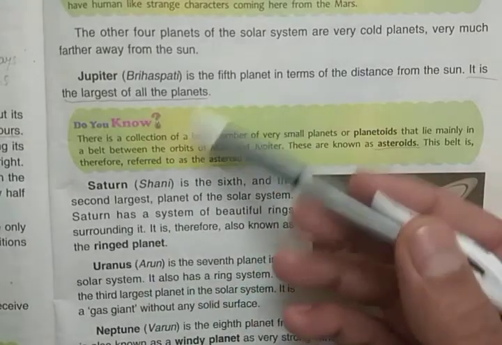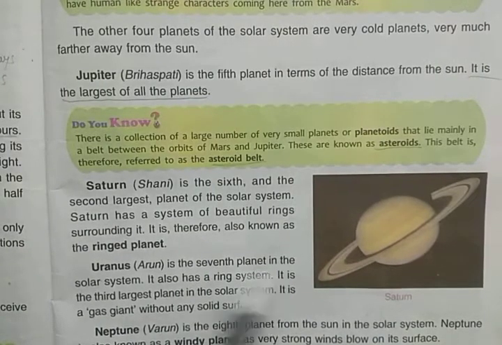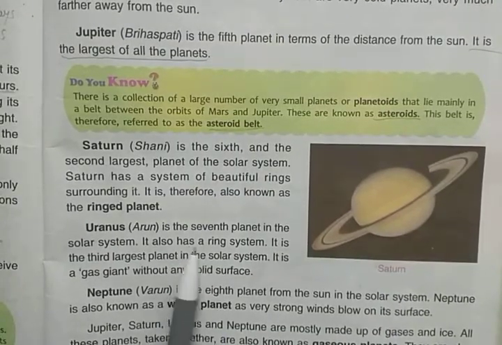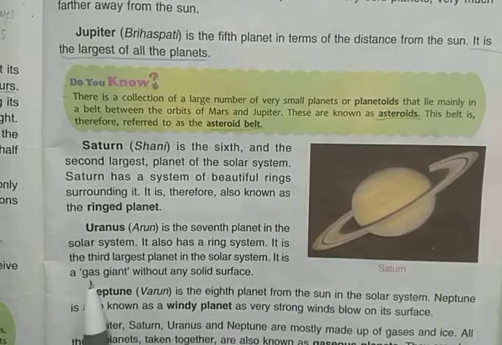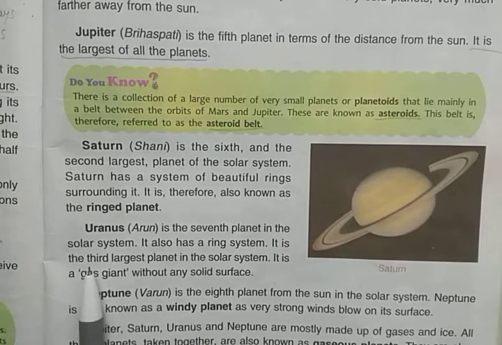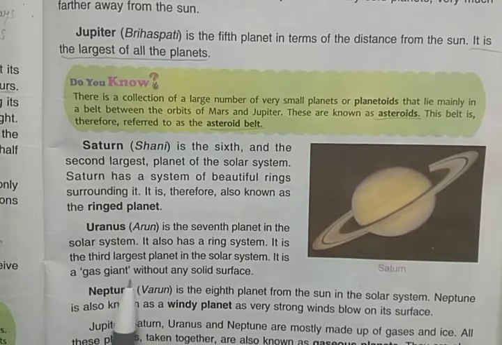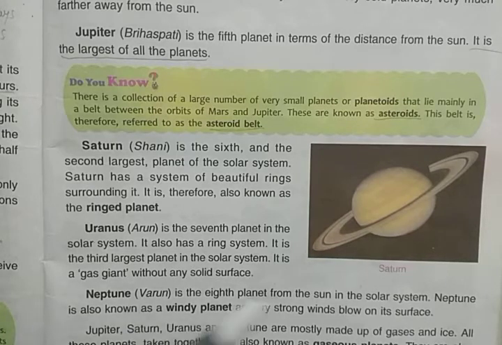Next one is Uranus. Arun is the seventh planet in the solar system. It also has a ring system. It is the third largest planet in the solar system. It is a gas giant without any solid surface. So Uranus is made up of gases, so it is a gas giant without any solid surface. Since it is made of gases, there is no solid surface on it.